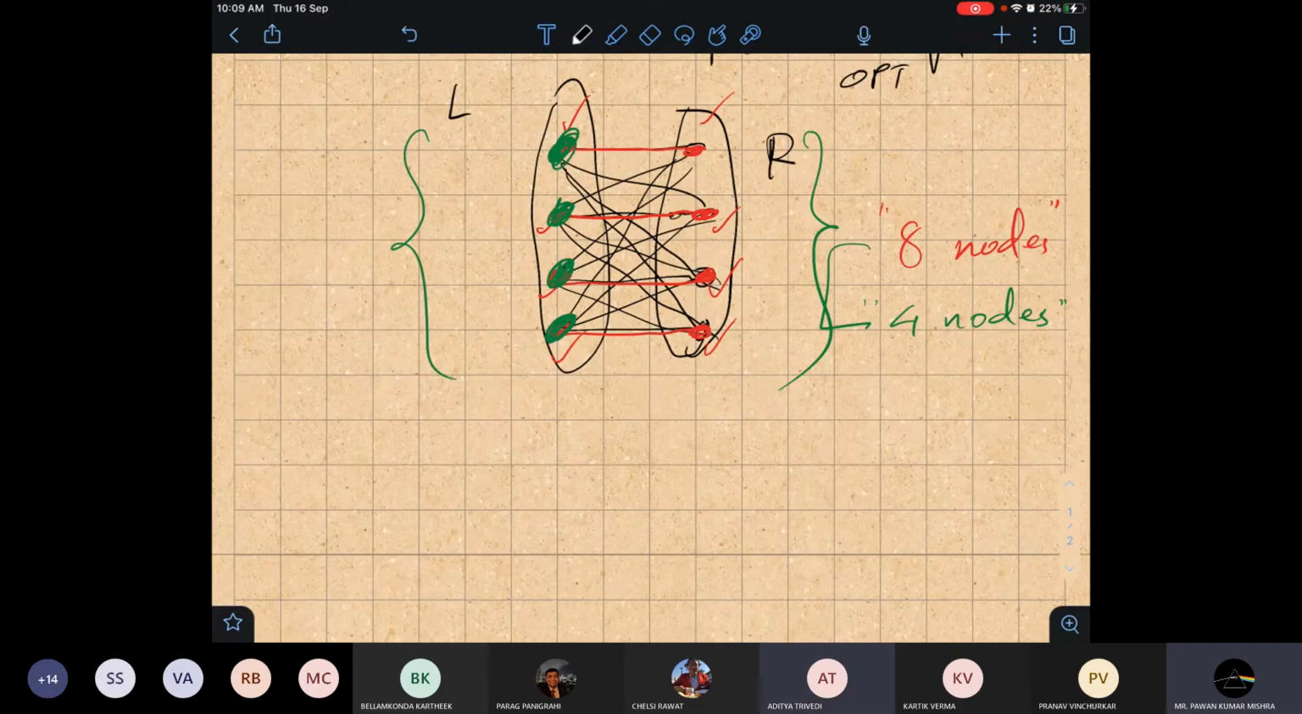Sir, this just means that this algorithm cannot produce better than a 2 factor, because we have a tight example. This is a tight example for this algorithm.